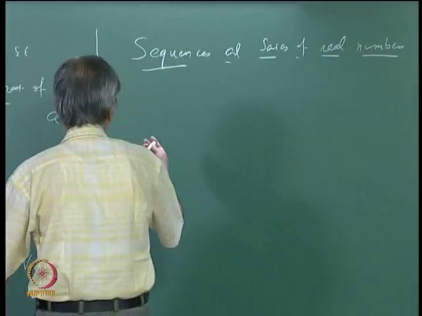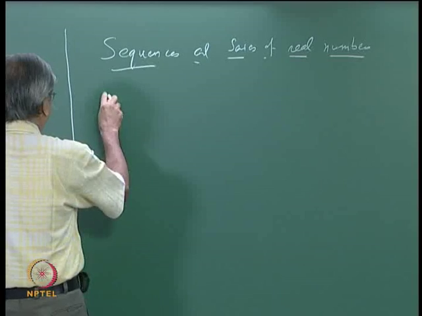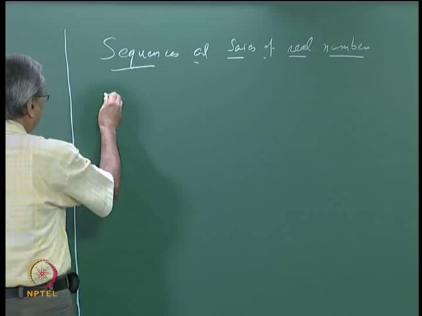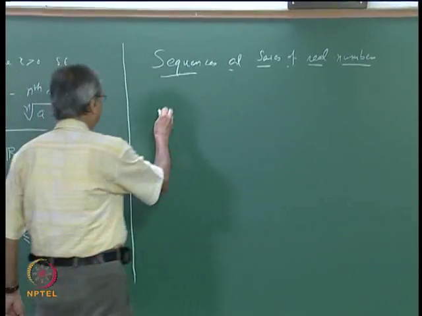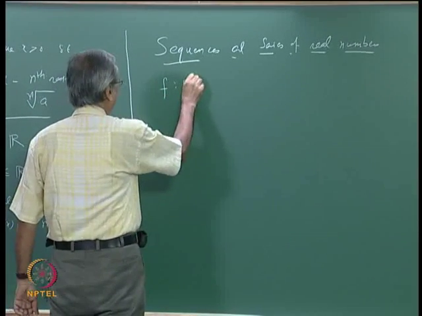So first of all, we have already seen that a sequence x_n is nothing but a function from N to R.